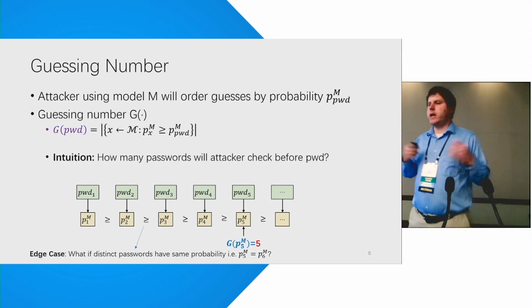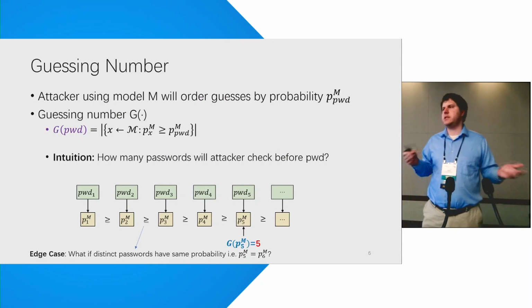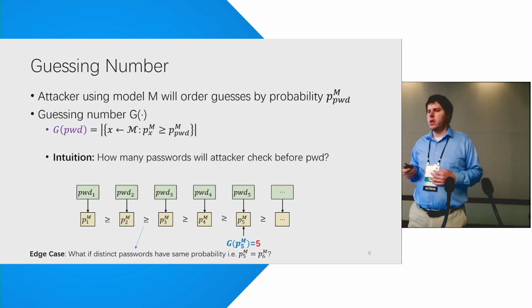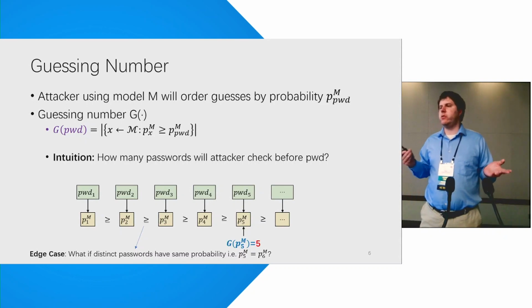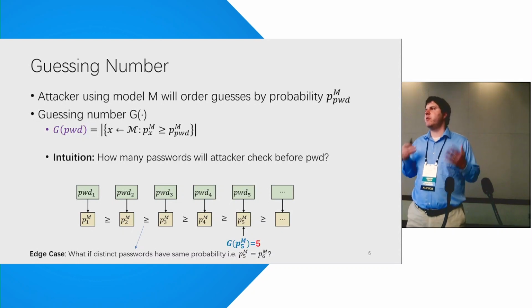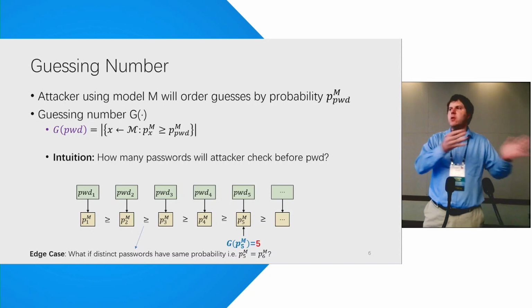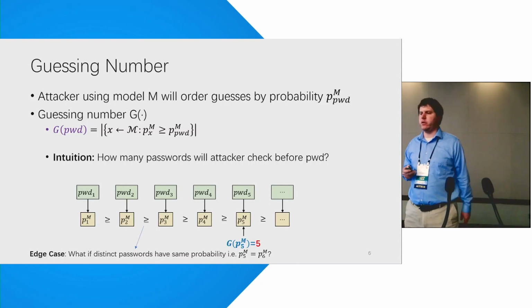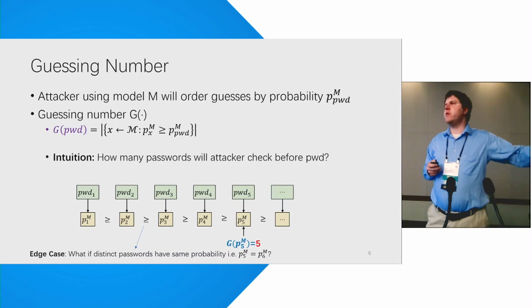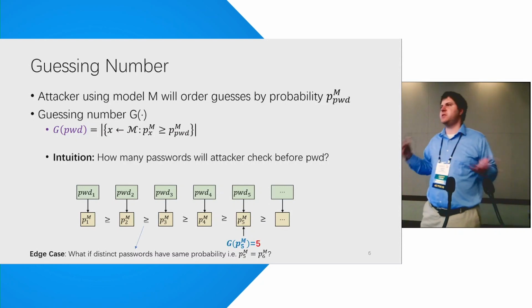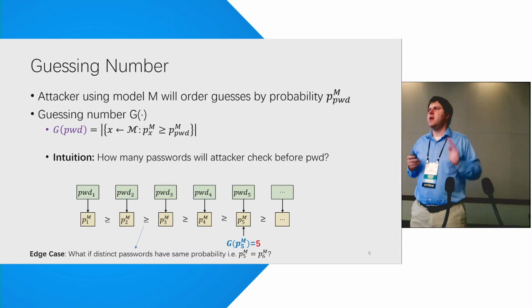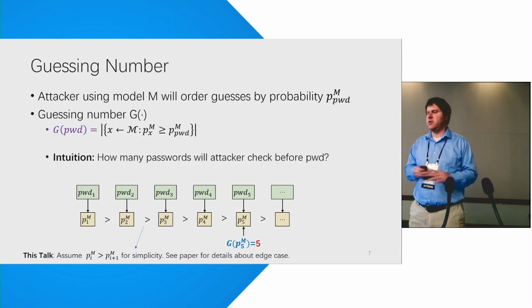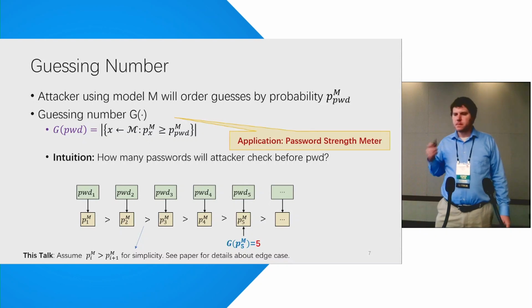Now, an attacker using this model is going to order guesses by probability according to the model. And what we'd like to do is compute the guessing number, right? So given a password, we'd like to estimate the number of passwords that the attacker is going to check before this particular password, assuming that the attacker guesses in order of probability. Now, there are a few edge cases, right? What if multiple passwords have the same probability according to the model? For this talk, we're going to ignore that. See the paper if you want to handle those edge cases.